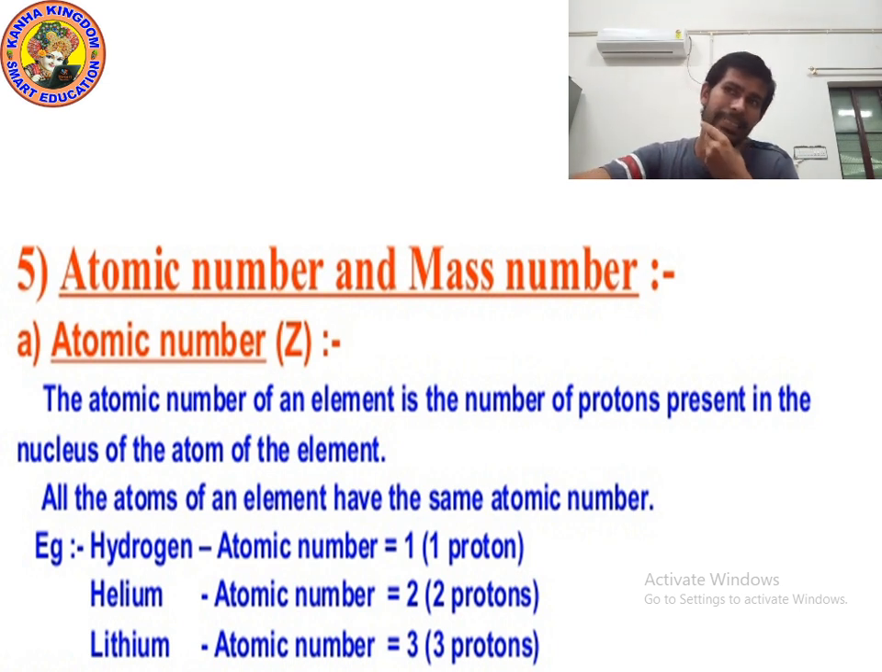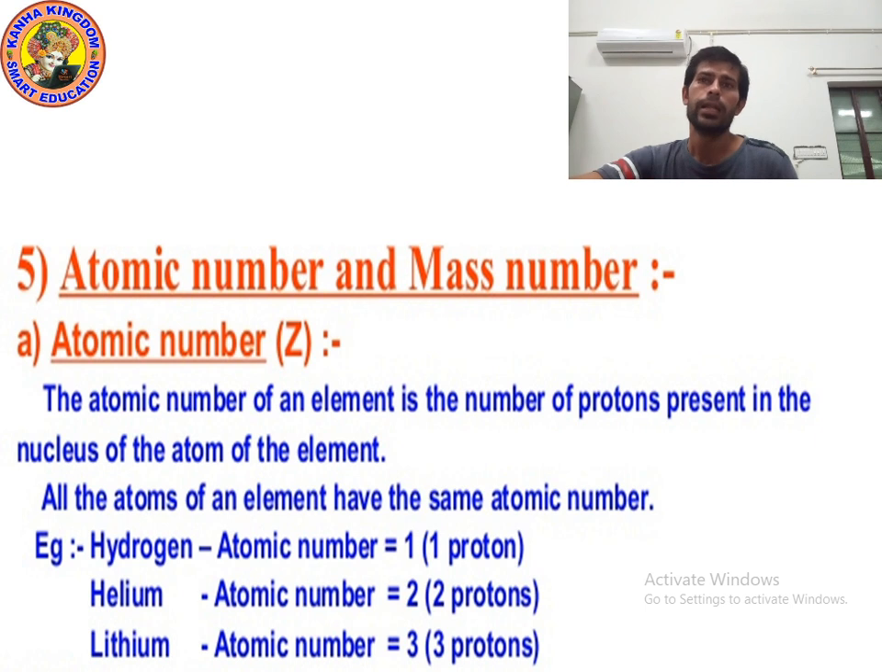So let's see some examples. All the atoms of an element have the same atomic number. You can remember that different elements will always have different atomic numbers, but the same element will have the same atomic number.